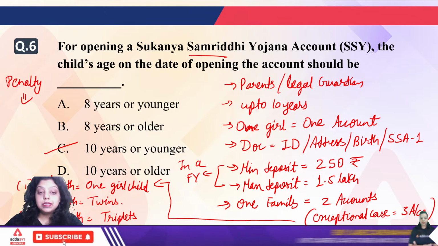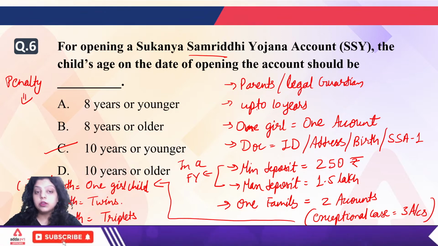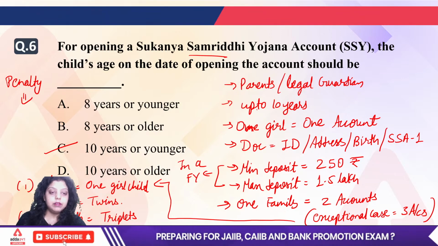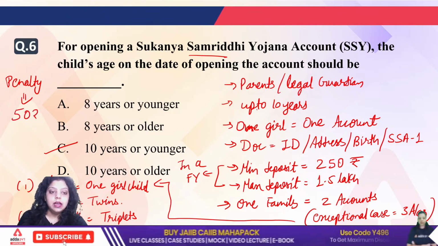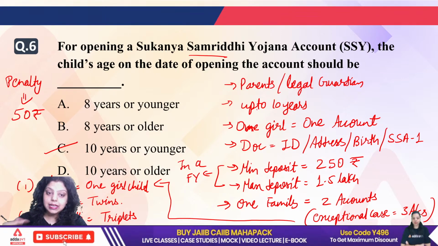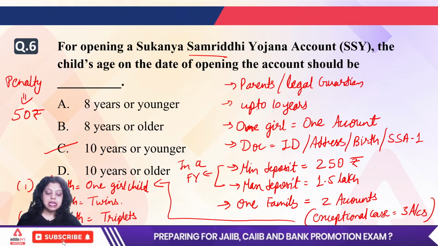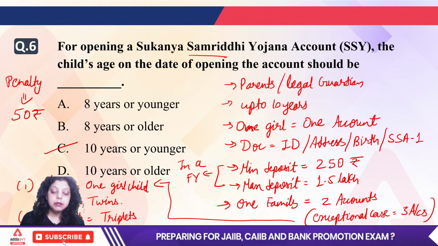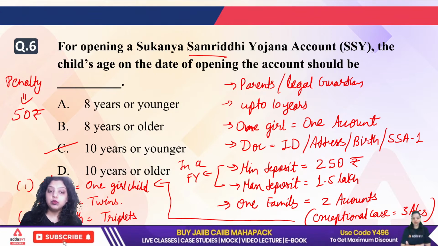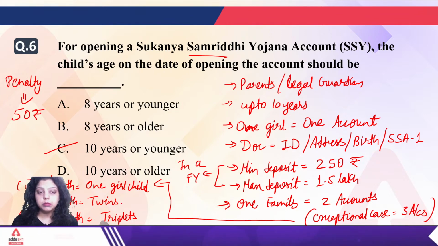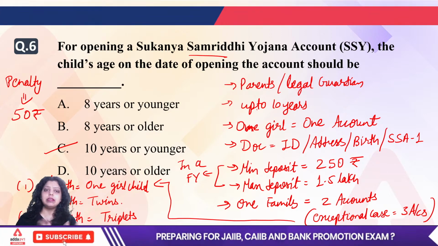Is it 50 rupees, 100 rupees, 200 rupees, 150 rupees? What is it? Very good. Everyone is saying 50 rupees. That is correct. Achha, is this 50 for per year or for how many years? If you are not paying the minimum deposit for 1 year, then you have to pay the 50 rupees. Or it doesn't matter how many years you have not paid the minimum deposit, you just have to give the 50 rupees to restart the scheme.